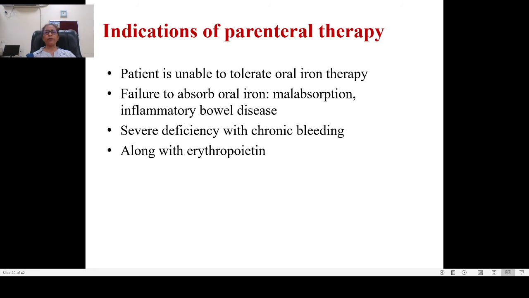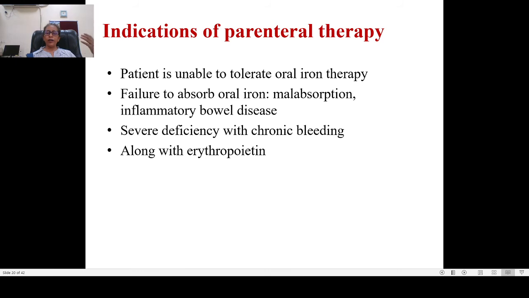Now, indications of parenteral therapy. What are the conditions where you need parenteral iron? Number one, if the patient is not able to tolerate oral iron. Secondly, you are giving oral iron, but iron is not getting absorbed because of inflammatory bowel disease or malabsorption.